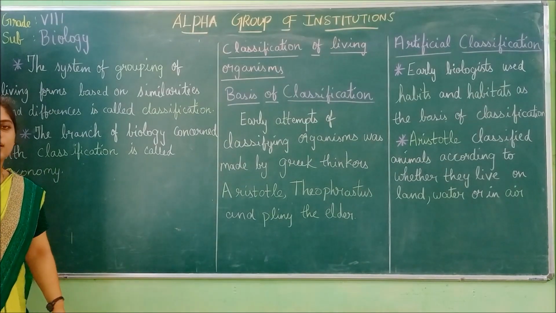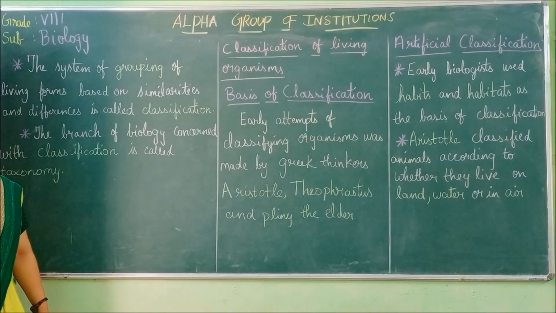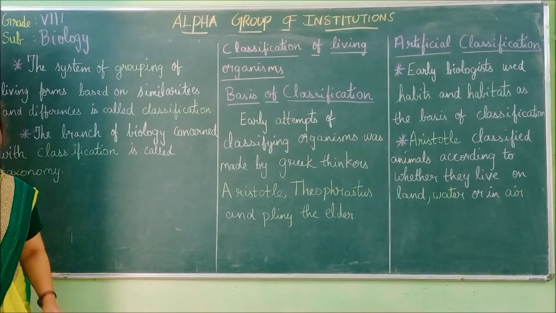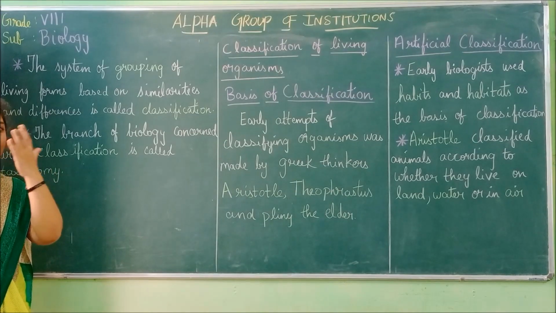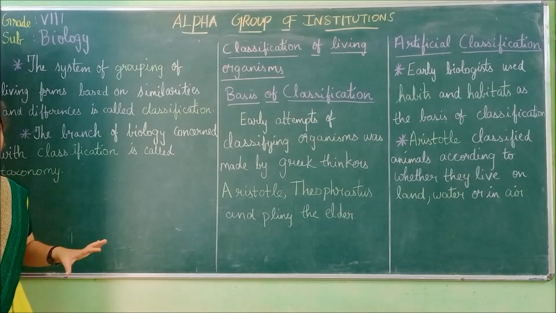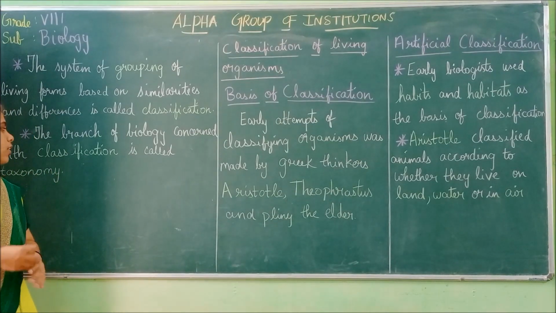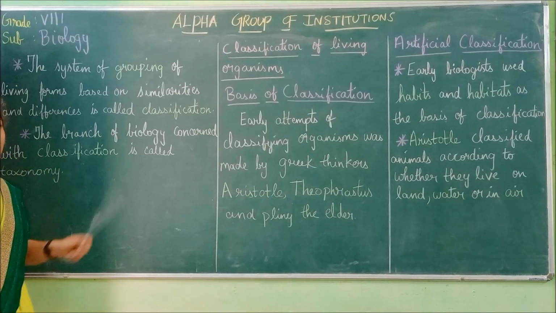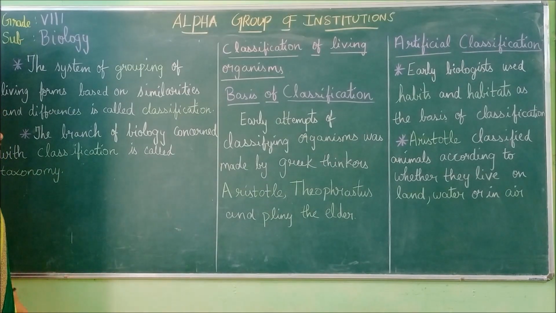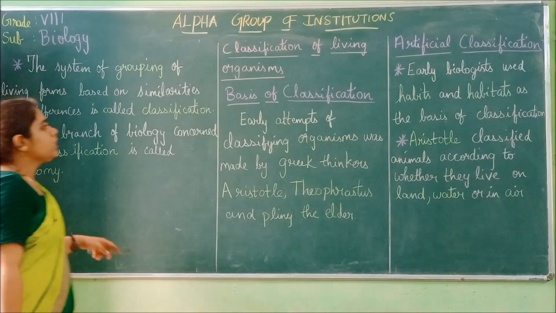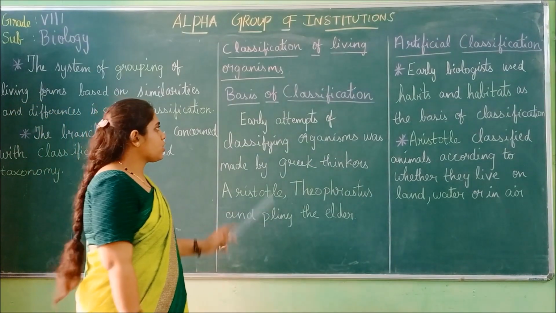People who classify organisms are called taxonomists. So the study of classification is called taxonomy. And we are going to see the different types of classification now.